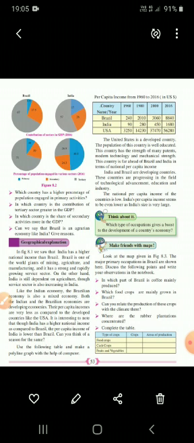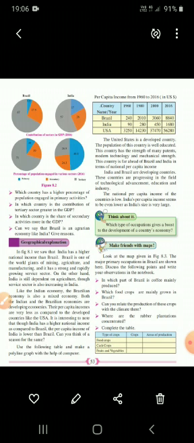It is not important from the examination point of view, as we need the help of computer. So just practice it for your knowledge. Here it is given the per capita income from 1960 to 2016 in US million dollar. Three countries are given: 1960, 1980, 2000 and 2016. So it can come also in the form of a bar diagram.